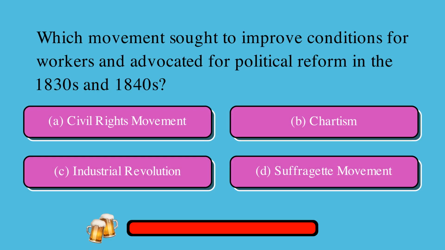Which movement sought to improve conditions for workers and advocated for political reform in the 1830s and 1840s? A, Civil Rights Movement, or B, Chartism, or C, Industrial Revolution, or D, Suffragette Movement? The correct answer is B, Chartism.